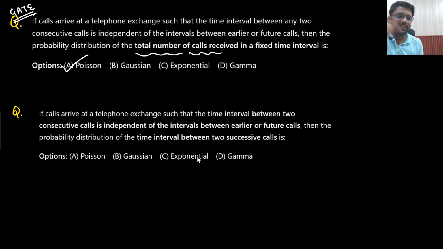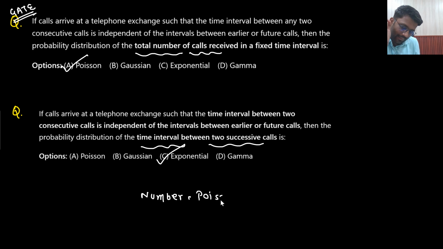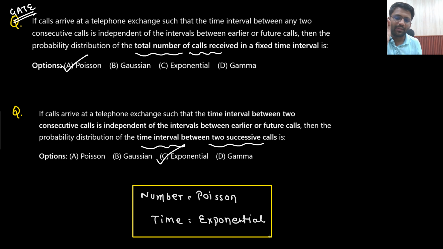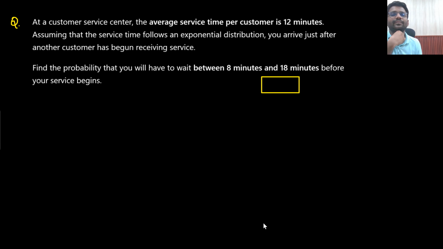Now who knows, in a future examination if this question is coming, then the possible distribution of the time interval between two successive calls, what kind of distribution would it be? Exponential. Is that clear to you? Number means Poisson's, and time means exponential. That's it. Will you be able to remember it or not? Certainly sir, I will be able to remember it. That's it. Okay, let's solve this question.